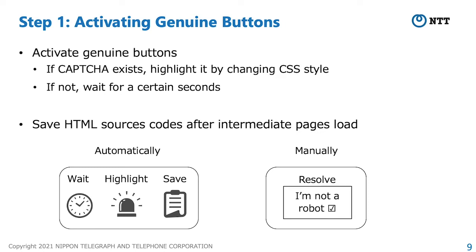So, if CAPTCHA exists on an intermediate page, our method highlights it by changing CSS style and we resolve it manually. If not, we wait for a certain number of seconds without any additional browser interaction. Besides, our method saves HTML source codes after intermediate pages are loaded for later comparison.